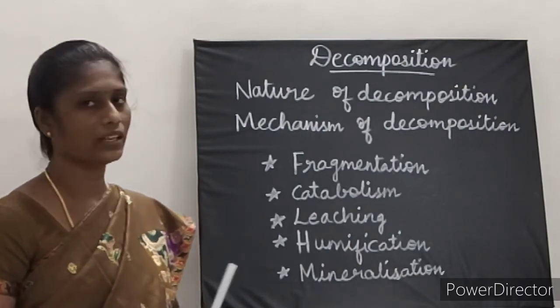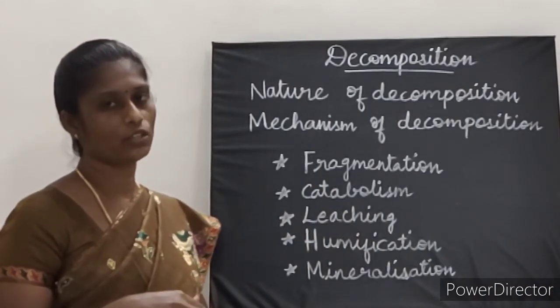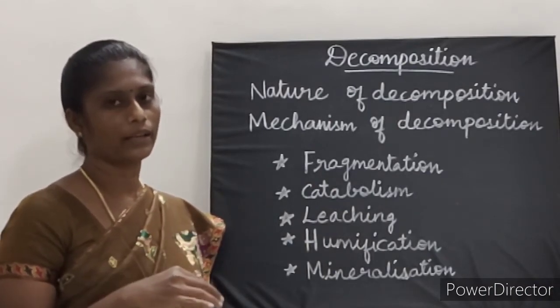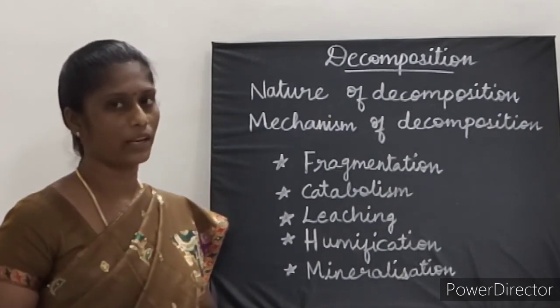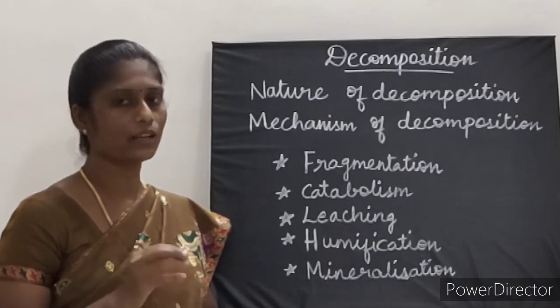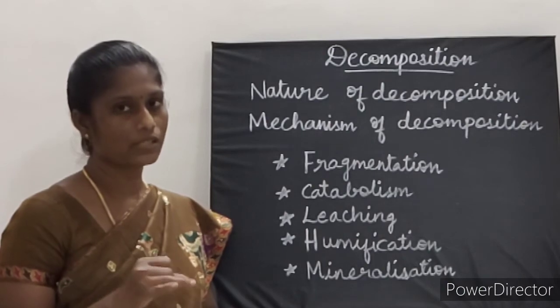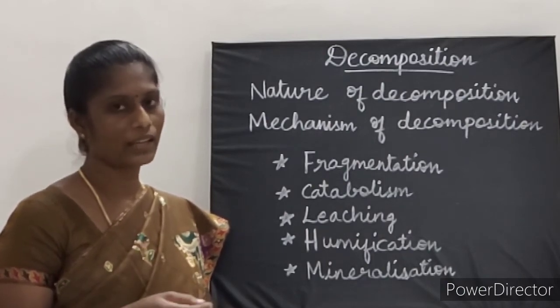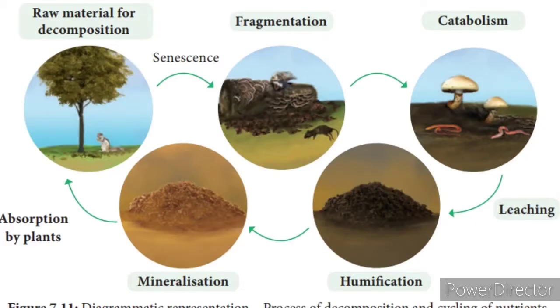Next, let us learn the mechanism of decomposition. It is a stepwise degradation of organic matter and involves enzymatic reactions. Here detritus acts as a raw material for decomposition. Detritus means dead leaves or dead plants, animals and their excreta. It occurs in the following steps: fragmentation, catabolism, leaching, humification and mineralization. So these are the steps involved in decomposition.